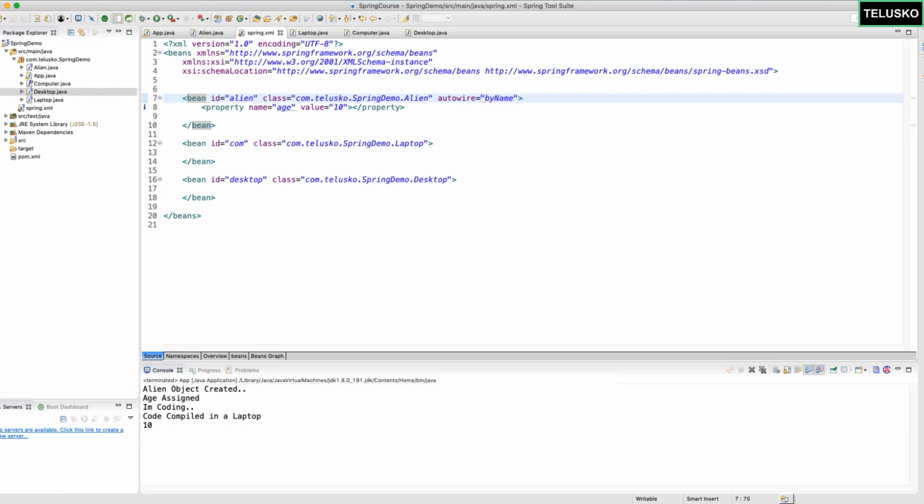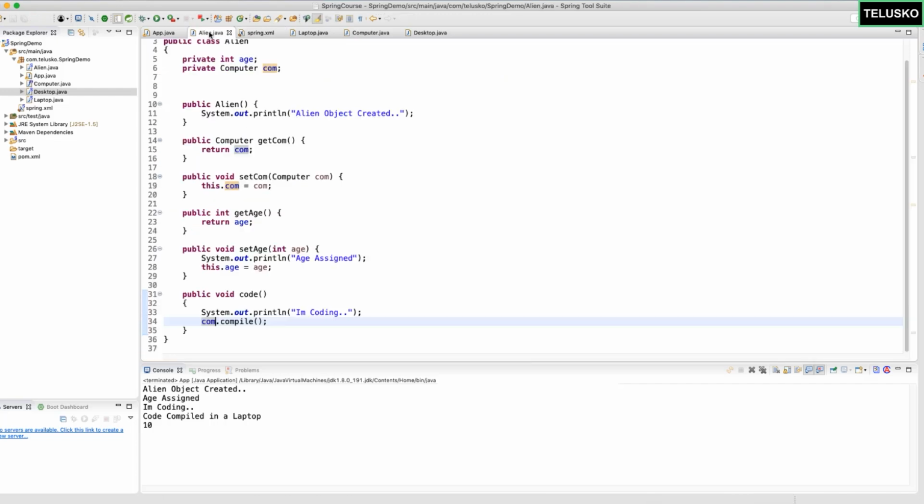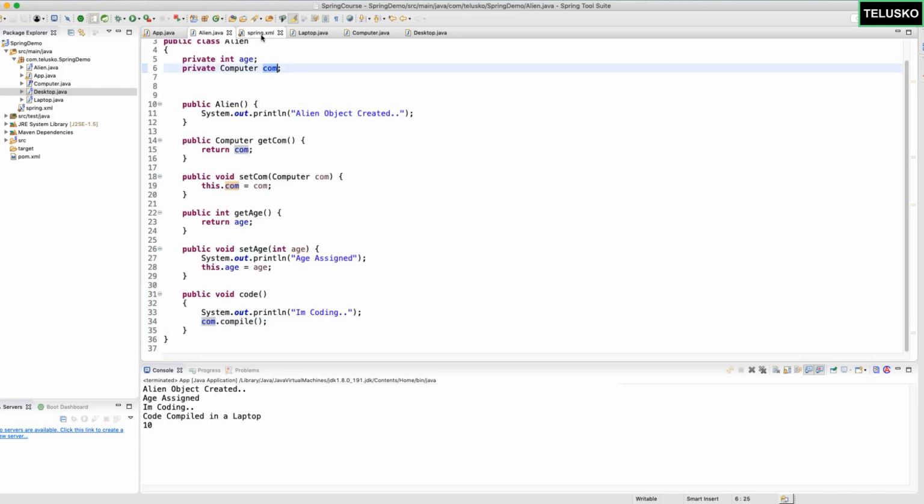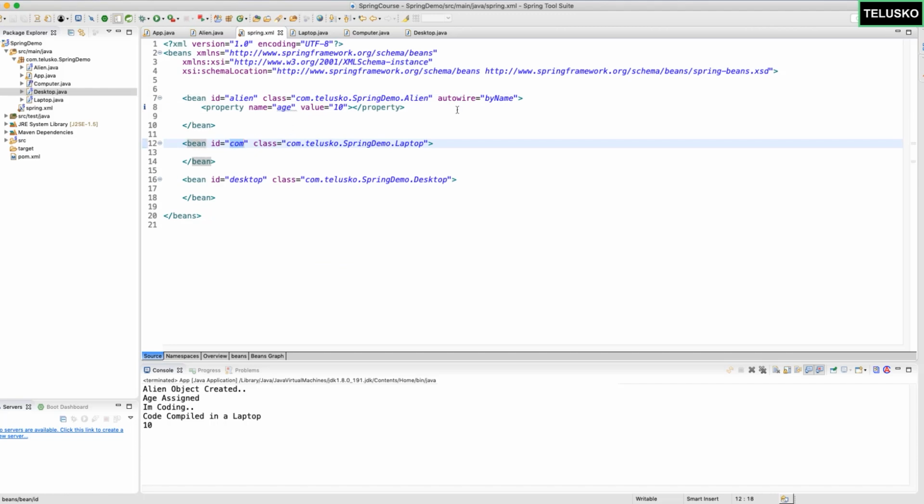It will try to search a particular element based on the name. For example, here you can see the property name is comp, and the bean name is also comp. So it will directly connect it with the help of Autowire by name. Let me just relaunch it and you can see it is still working. I have not specified any property here, but still it is working. And that's the beauty of Autowire. Trust me, Autowire is amazing. The moment we start working on Spring Boot, JPA and other stuff, you will love Autowire.